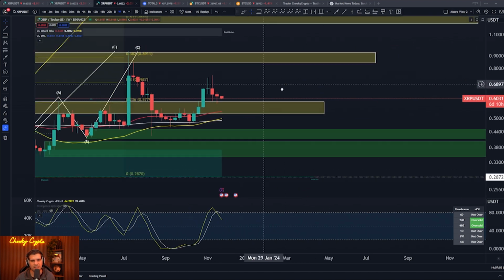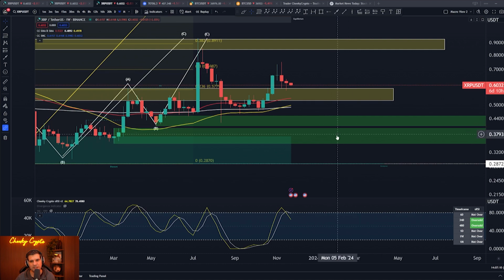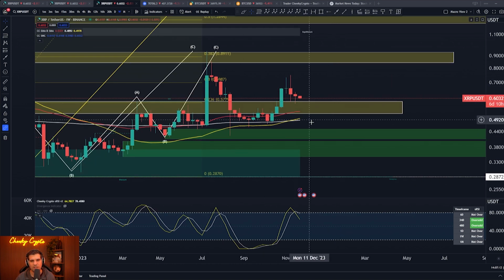Pull this out into the weekly, you can already see that we're starting to pull back down on the weekly stochastic RSI. It's still looking pretty good. I am still expecting us to move down overall, though. I'm not expecting us to just continue moving up or anything like that. I am looking for further moves to the downside on XRP.